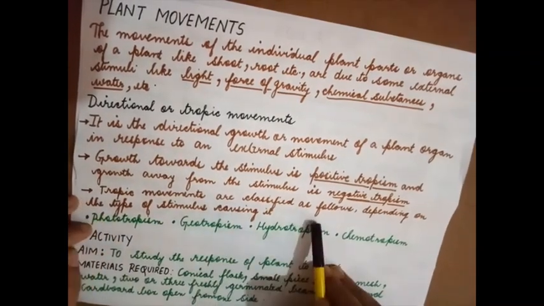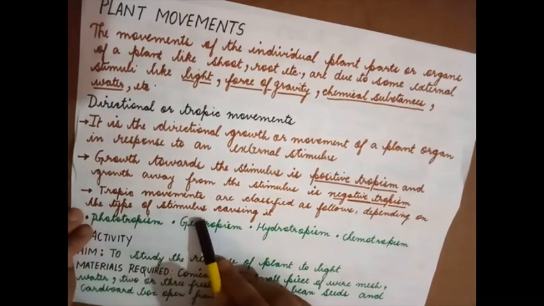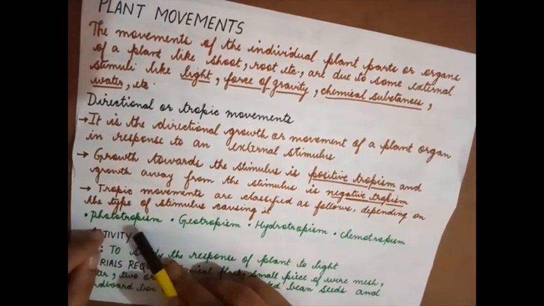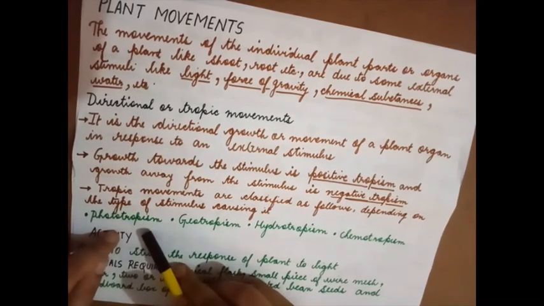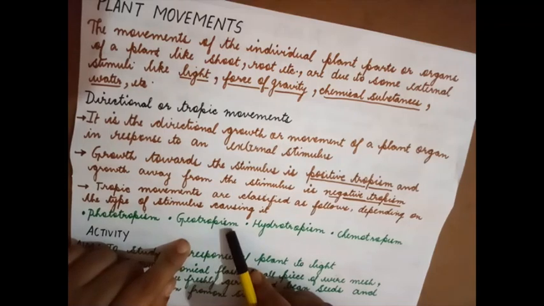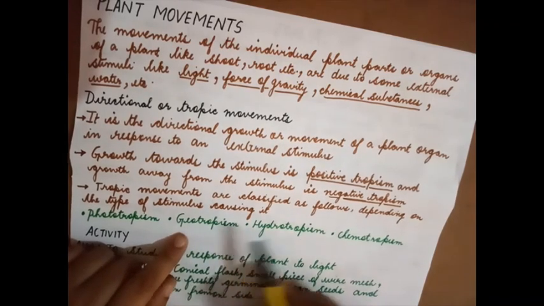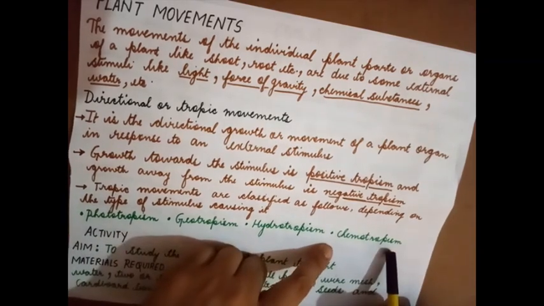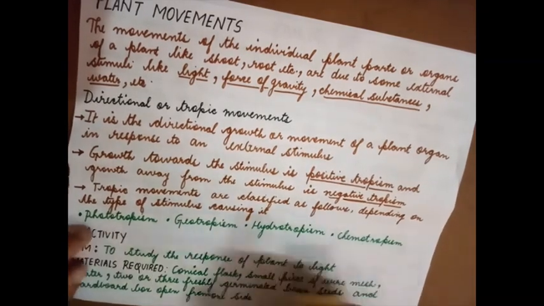Tropic movements are classified as follows, depending on the type of stimulus causing them. Phototropism: here the tropic movement is because of light. The stimulus is light. Geotropism: the stimulus is gravity. Hydrotropism: it is water. Chemotropism: it is nothing but chemicals.